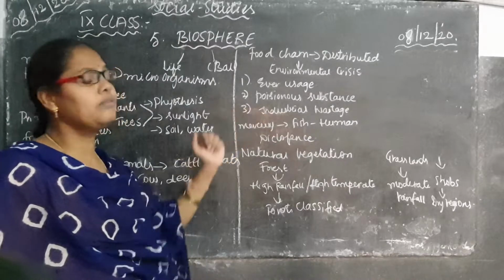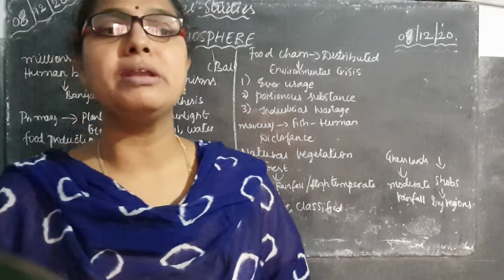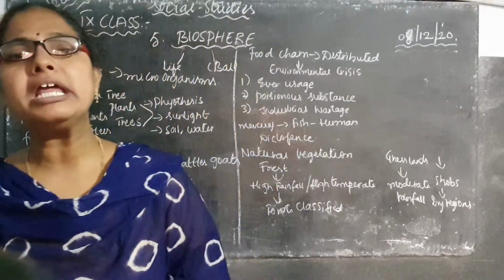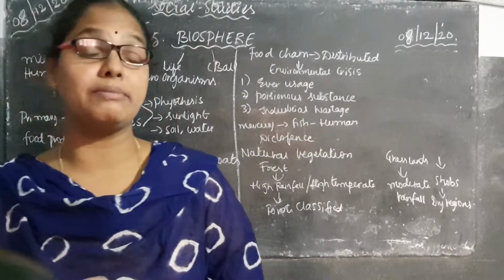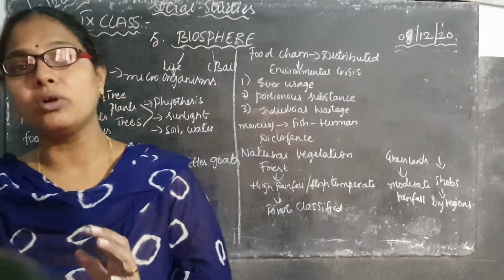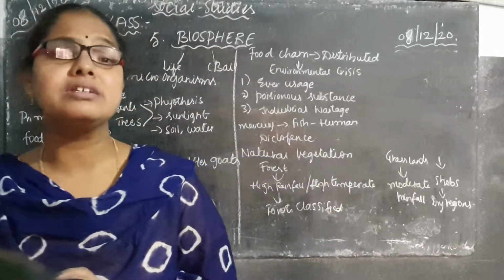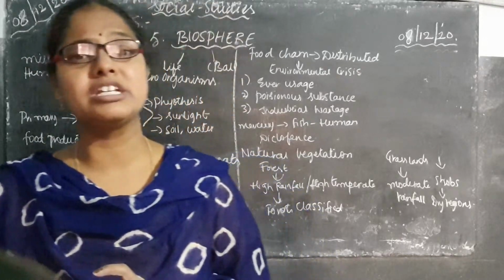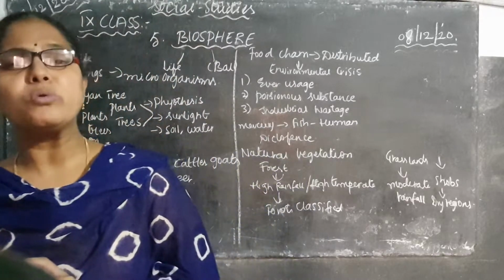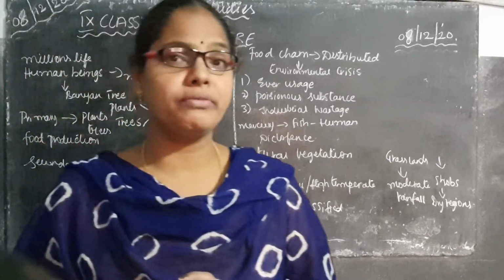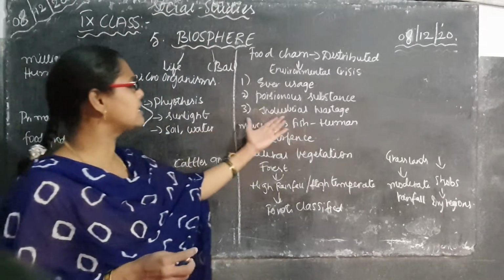And the next one is poisonous substances. Many animals live in water, for example fish. Sometimes factories release chemicals into the water, which mix with the rivers and seas, and the fishes may die. The fishes may not be able to survive in the oceans or lakes. So overuse of chemicals is also one of the environmental crises. Then industrial wastage, I explained what industrial wastage is.